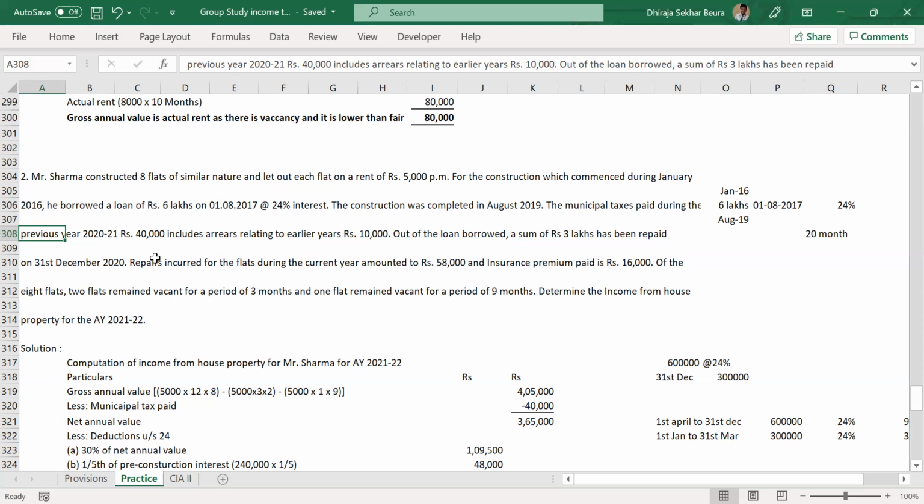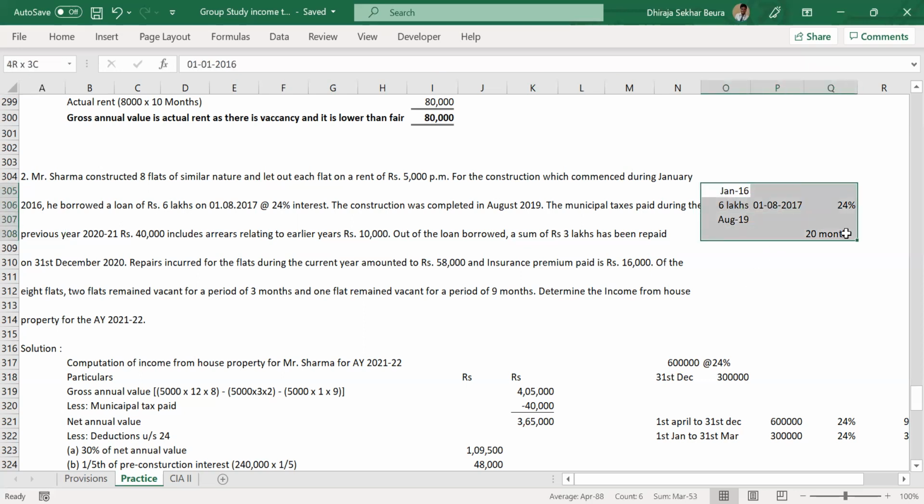Your interest amount will change for this year. You have to calculate in that way, the way we did. For 1st April to 31st December, 9 months. 1st Jan to 31st March, 3 months. Accordingly, you calculate the current year's interest. The other calculation that we discussed is separate. That is 1/5. This is talking about current year's interest. That is also allowed. Any questions on that, please?